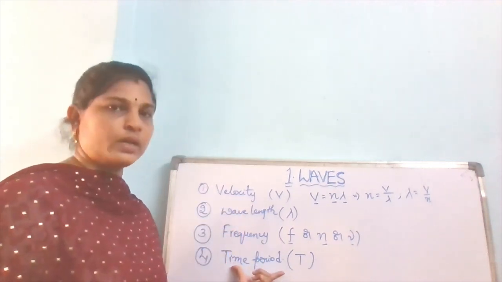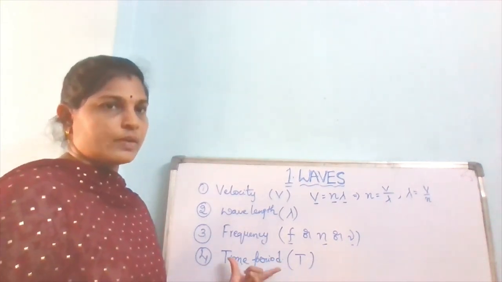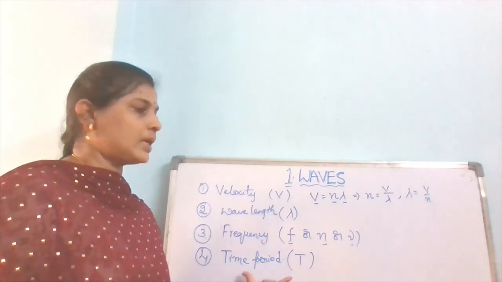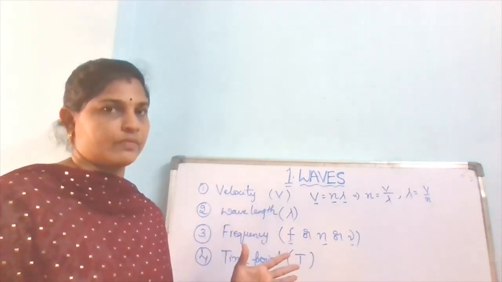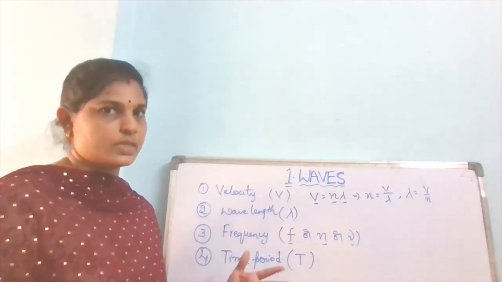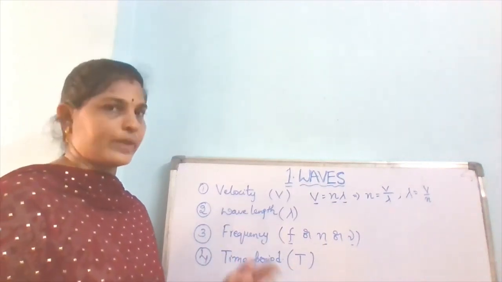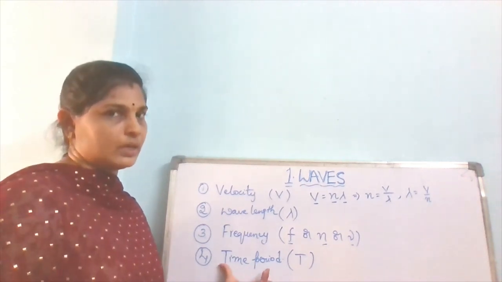That is the time period of that particular wave. So these are the terms related to this topic. Of course, many terms are related to waves, but these terms are necessary for this topic.